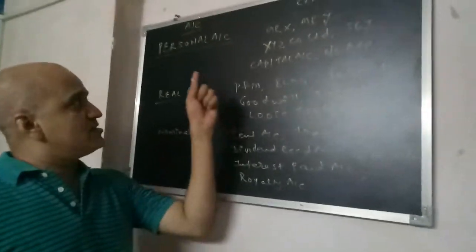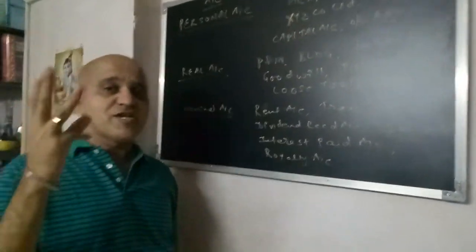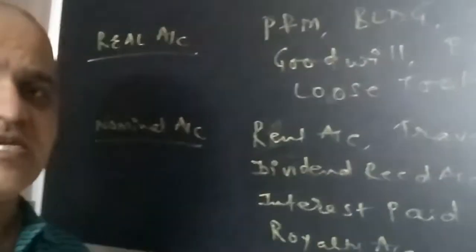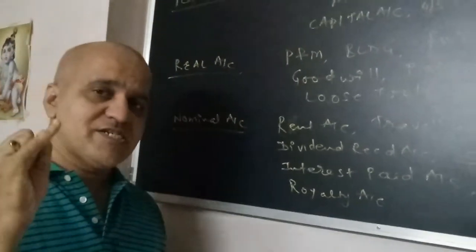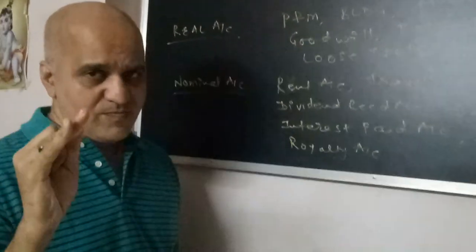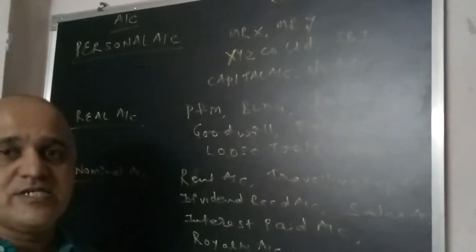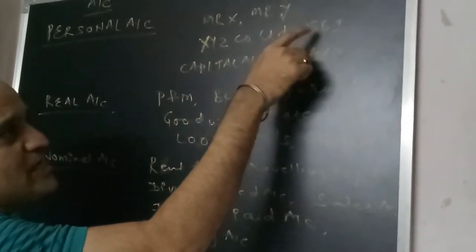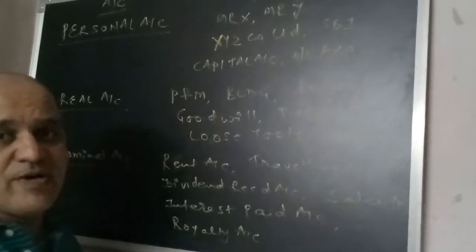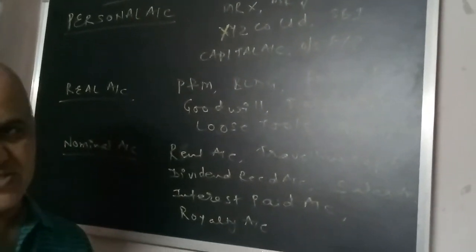Again I am repeating, the personal account consists of 3 different accounts, that is natural person, representative person and artificial person. So Mr. X and Mr. Y is a natural person. XYZ company, State Bank of India, SBI, this is an artificial person.